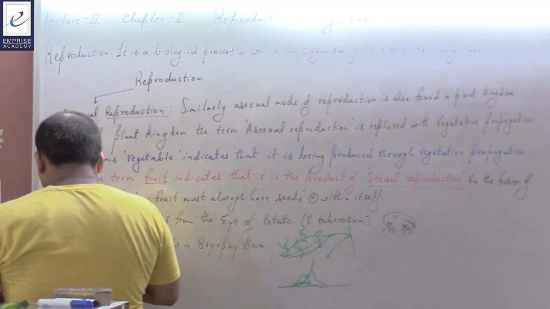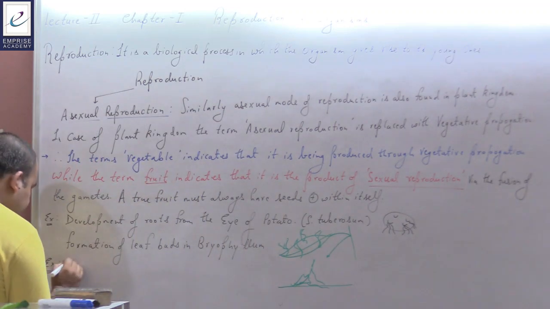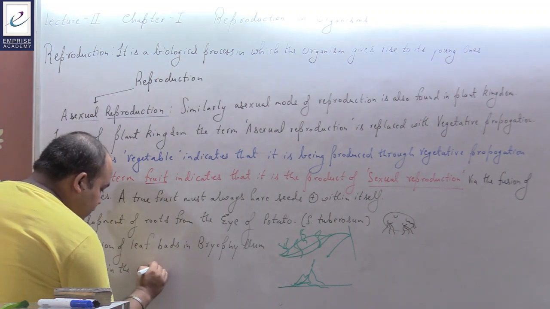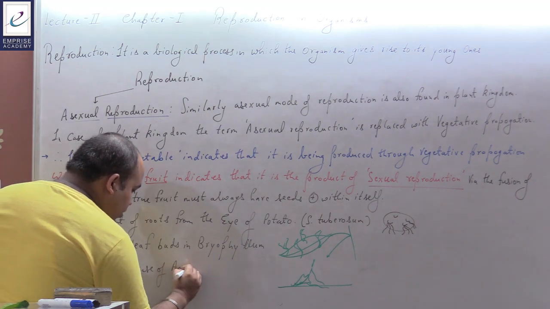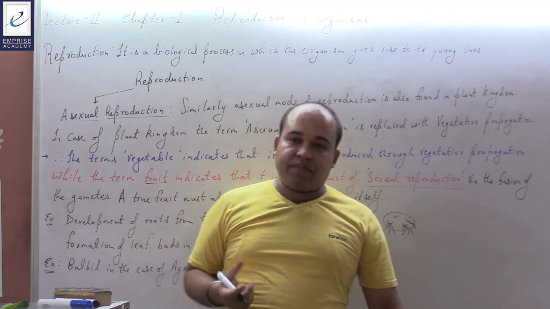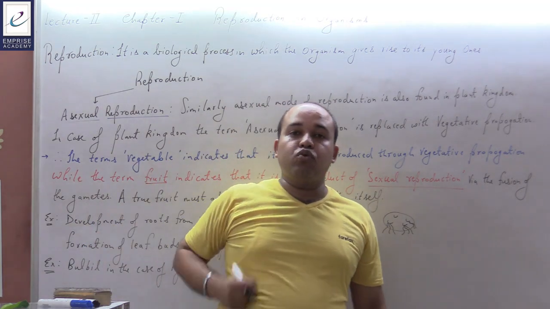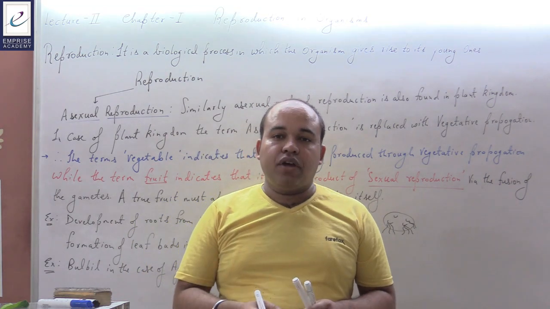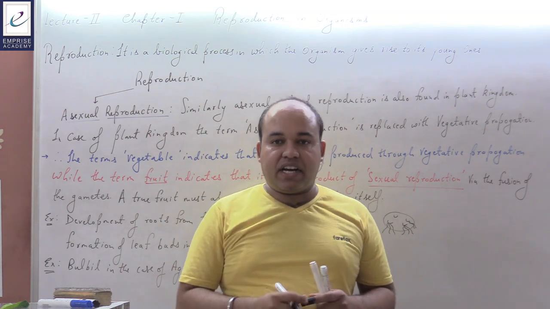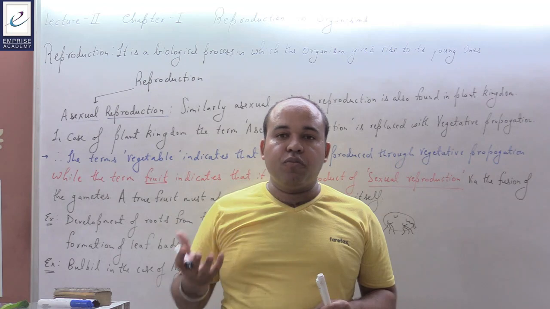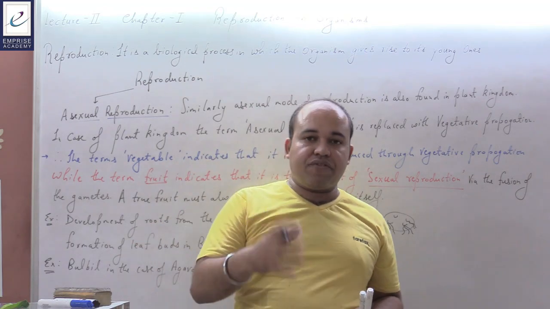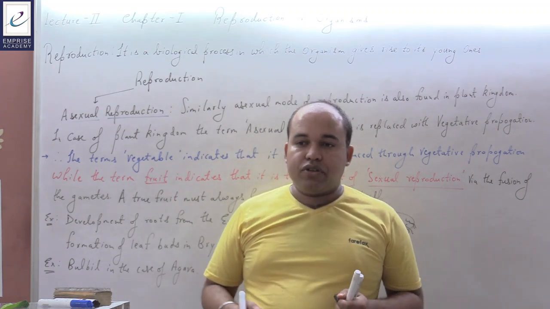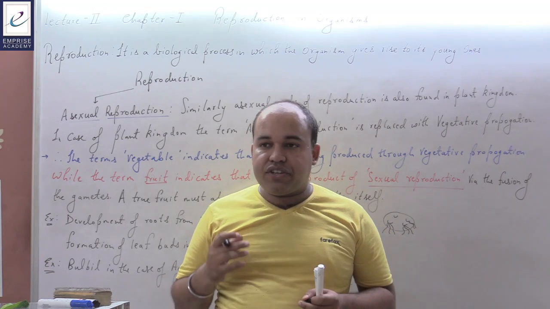Then bulbils in the case of agave. There is a plant agave in which bulbil formation can take place. Modification of stem or modification of the roots can also take place. Modification of stem nodes, as in the case of sweet potato, can occur. Ginger can occur, where the modified stem, the nodes, give rise to new roots, and adventitious roots are produced and a new plant body could be produced.